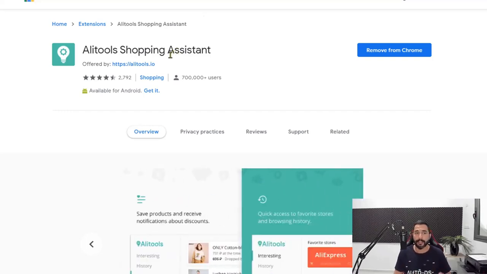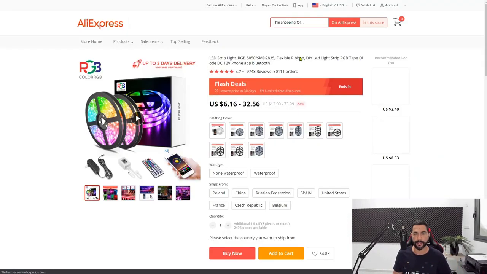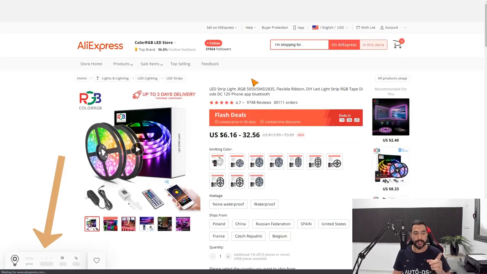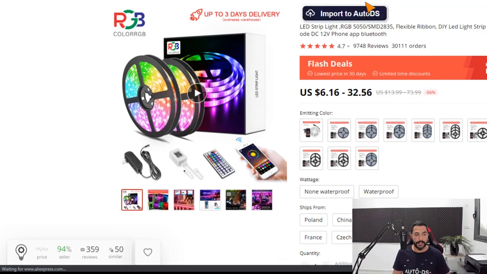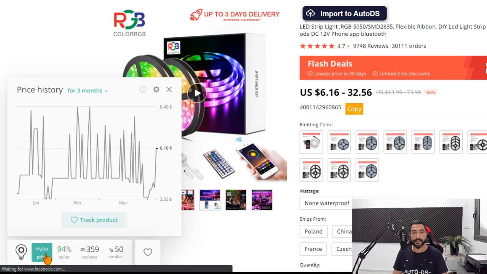Simply search up Ali Tools on Google or use the link right below this video to go straight to this page. Now let's check out these LED strip lights over here. And once inside the product page, here on the bottom, we can see the extension. So once I click on it, you can see all of the features that it has, starting with the price history. So here you have a price history for this product, when the price increased, when it decreased, and when that happened. So this is a good indicator for when is a good time to buy this product.